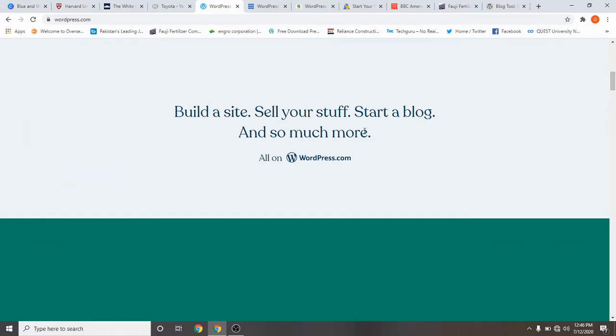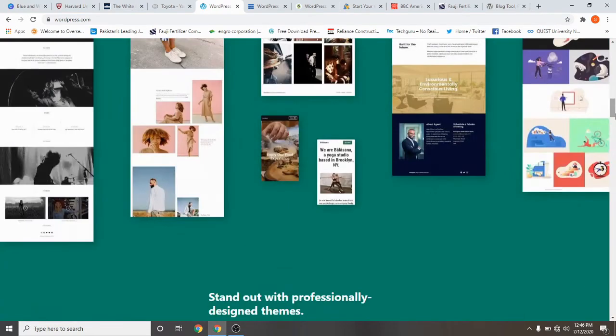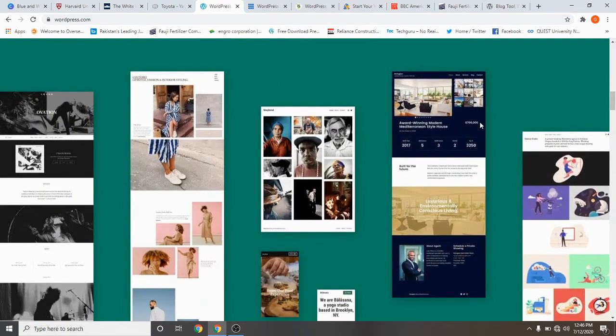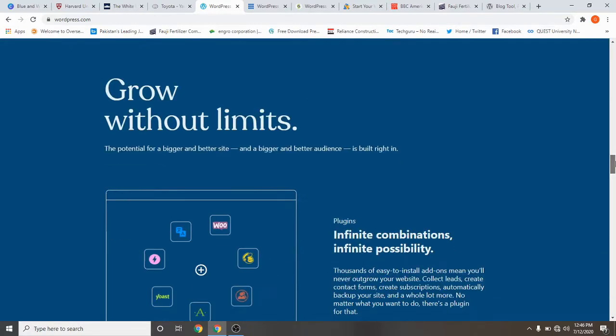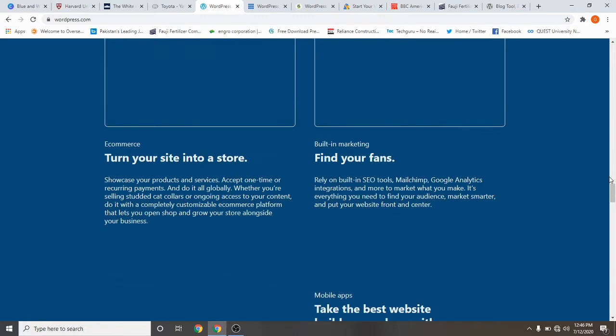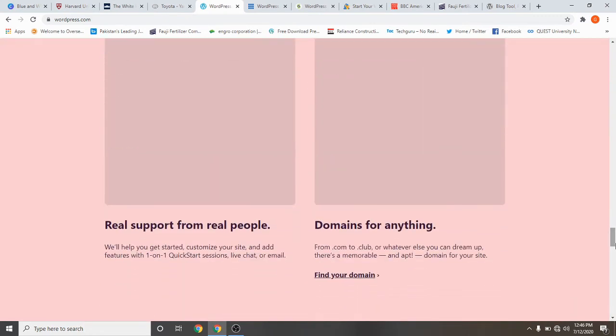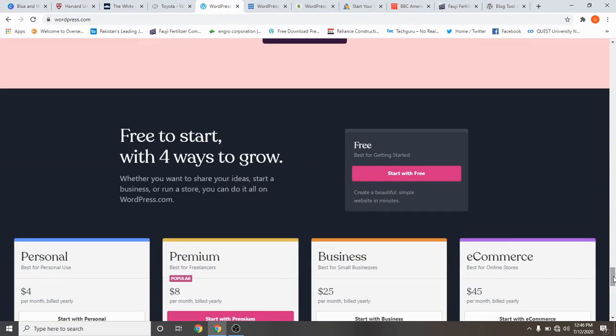Build a site, sell your stuff, start a blog, and so much more. You will find pages and sites like this. Okay, and these are the features. Kindly look here. You can find your fans, turn your site into a store, e-commerce, built-in marketing. But here, as I said, you can start for free. Best for getting started. You can start for free in this, as I told you in that video.